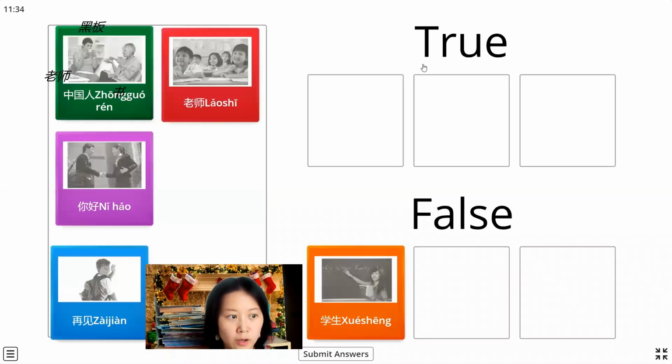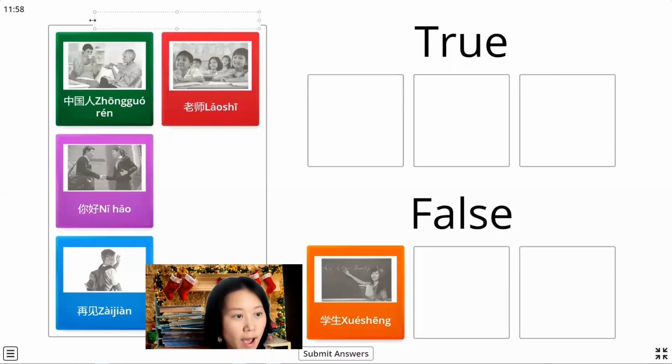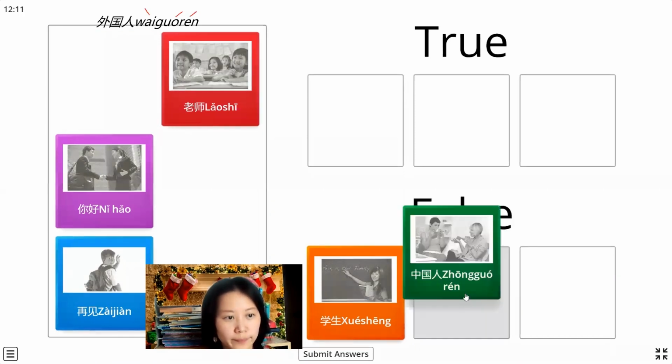The next one, we check this picture. This picture has two foreigners drinking coffee, but the phrase is 中国人, that means Chinese. These two people are foreigners. For foreigners we always say 他们是外国人. 外国人, foreigners. So we choose 错.